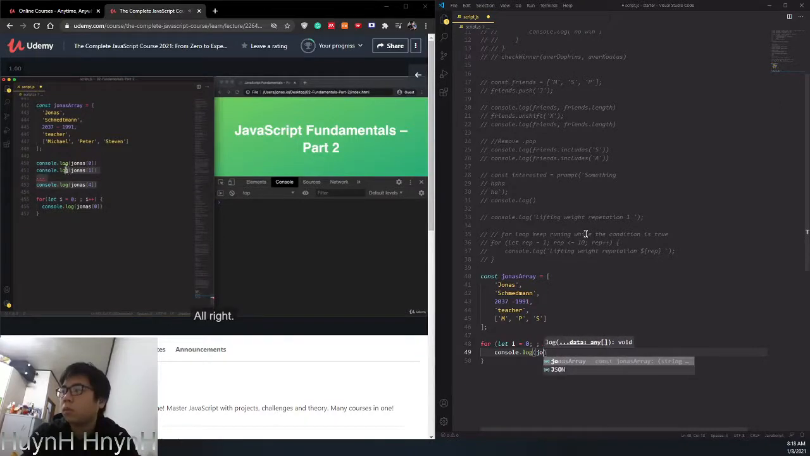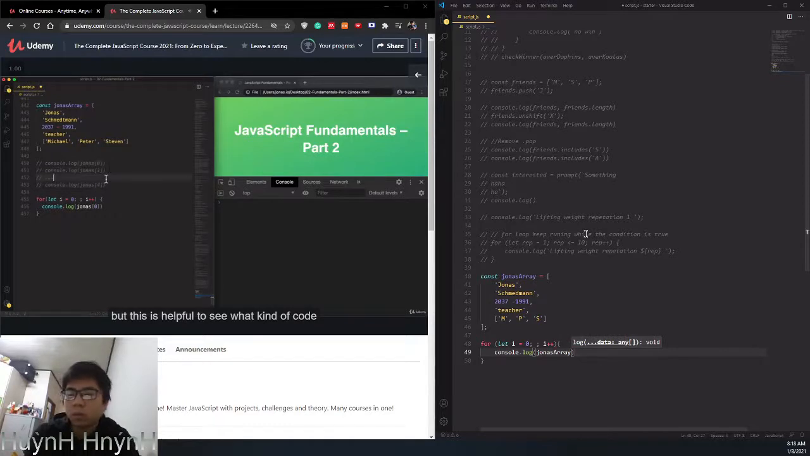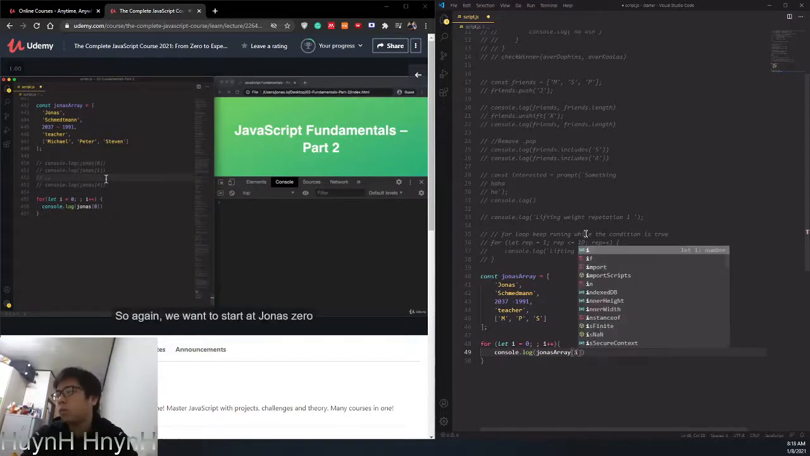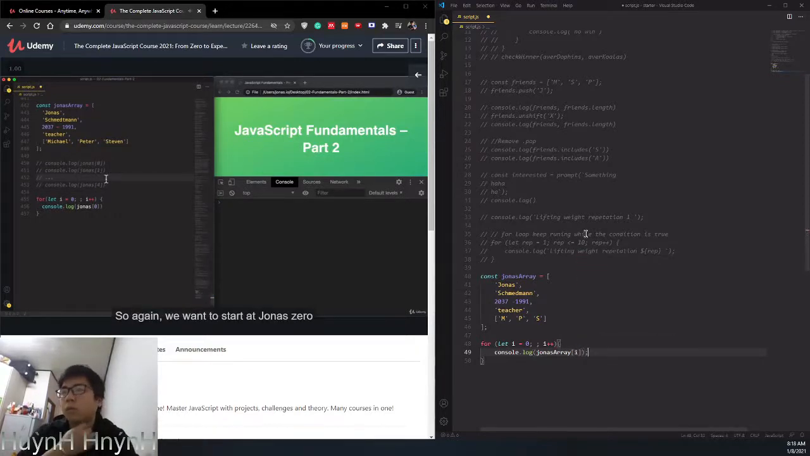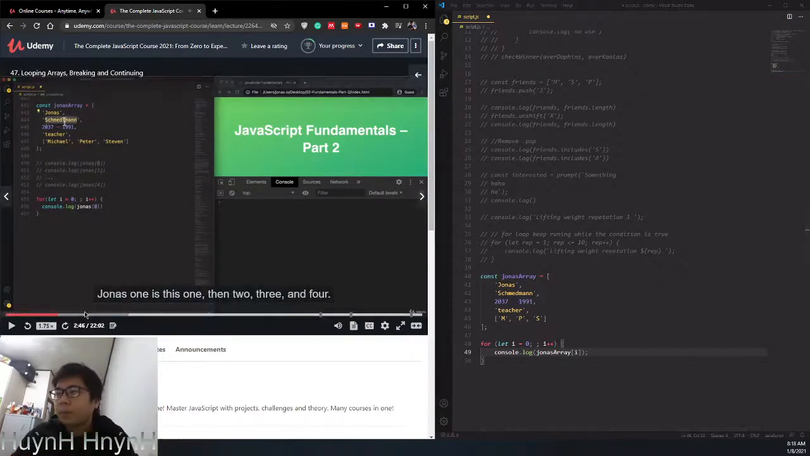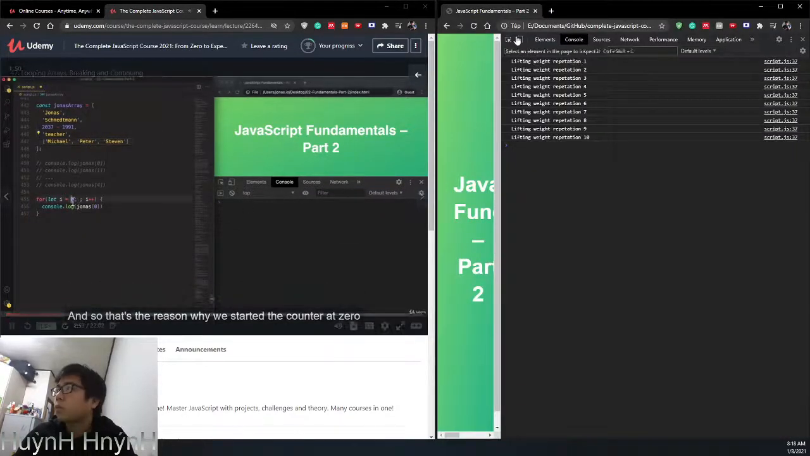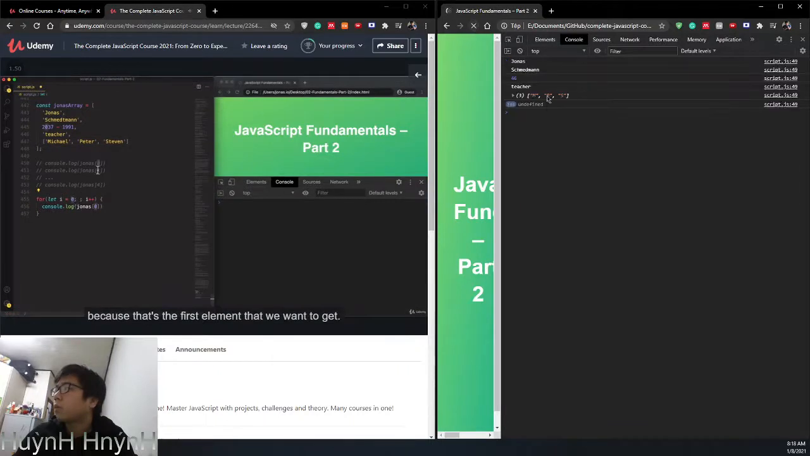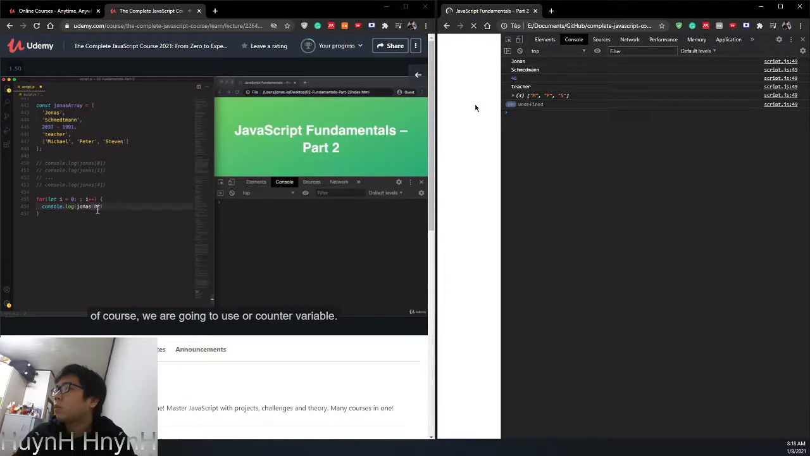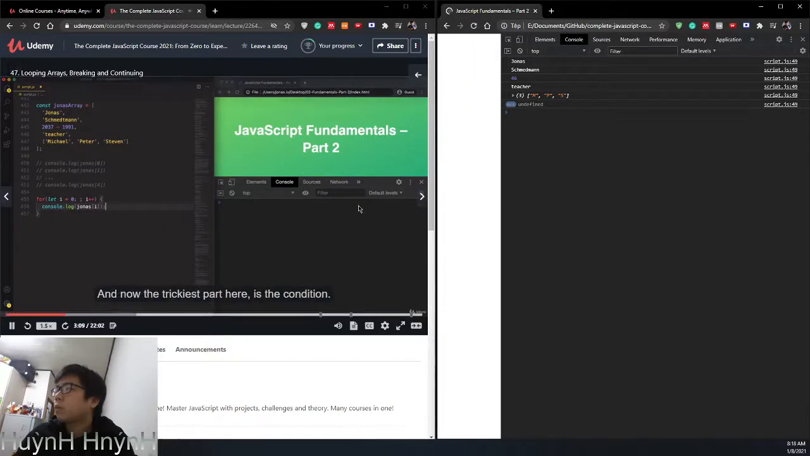Right? So let's comment this out, but this is helpful to see what kind of code we want to achieve. Again, we want to start at Jonas 0, which is the first element. Jonas 1 is this one, then 2, 3, and 4. That's the reason why we started the counter at 0, because that's the first element that we want to get. It's Jonas 0. And so here, instead of hard-coding the 0, of course, we are going to use our counter variable. So that's i.